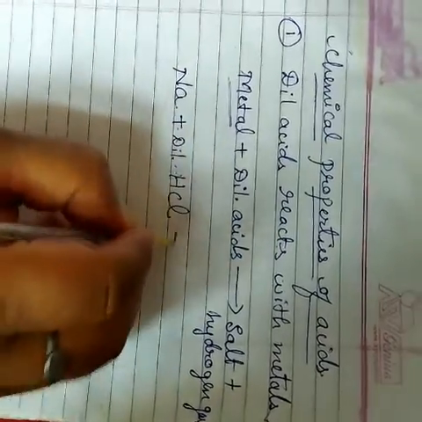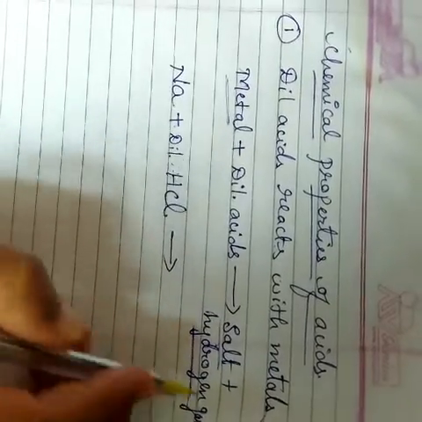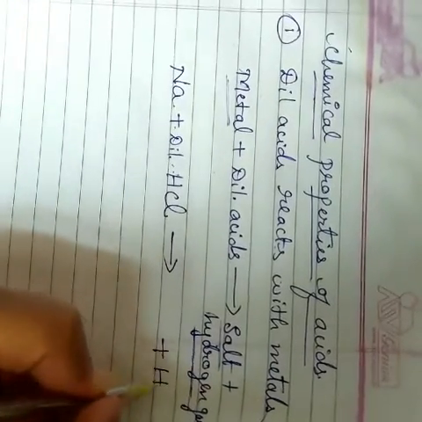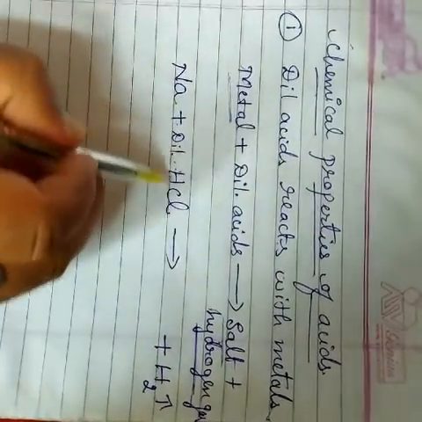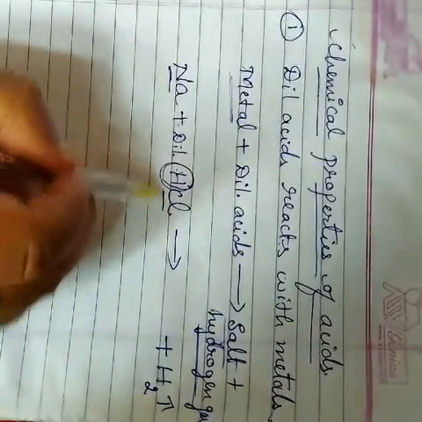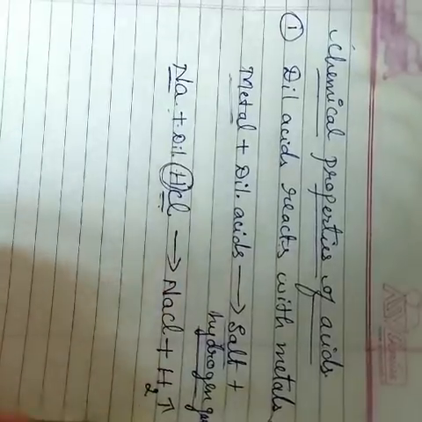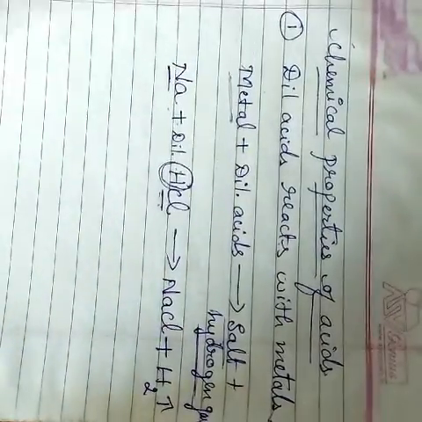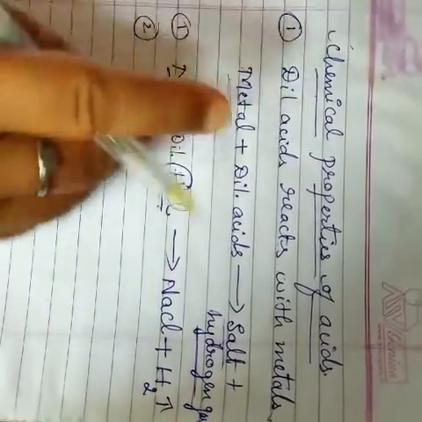HCl. So what product is formed here? Salt and hydrogen gas. You write hydrogen gas, you know that hydrogen gas is released. And then, if hydrogen gas is released, what is the remaining part? That is NaCl. That salt is formed, NaCl. This is one example, and you can take many more examples of metals.